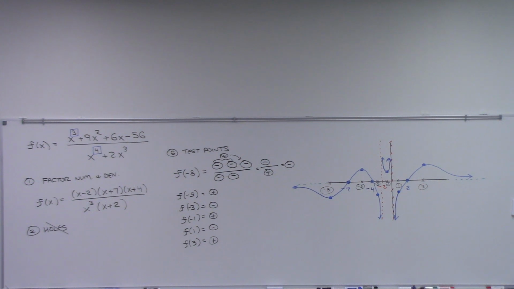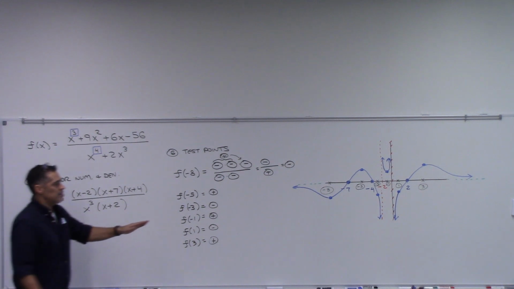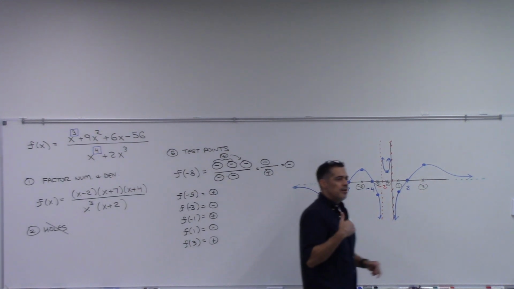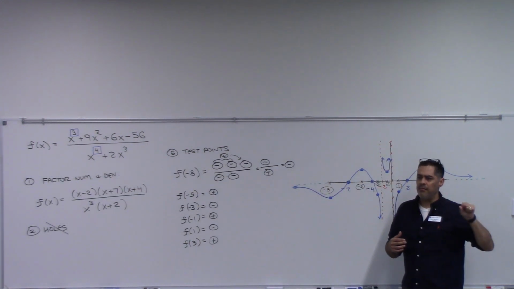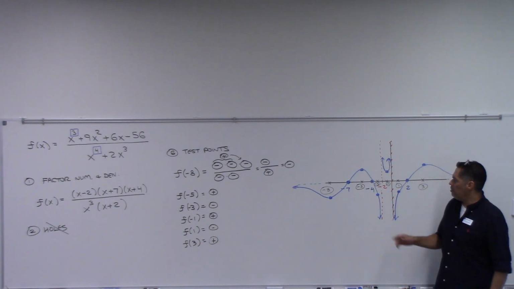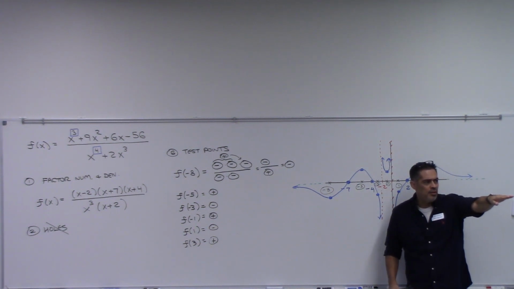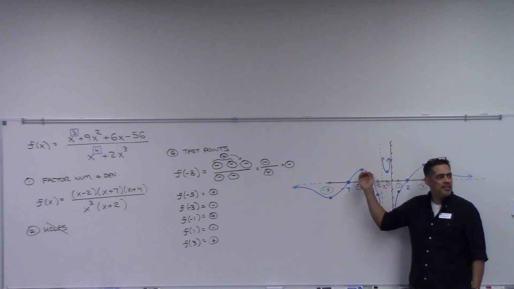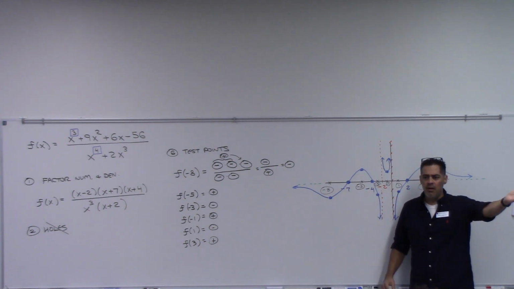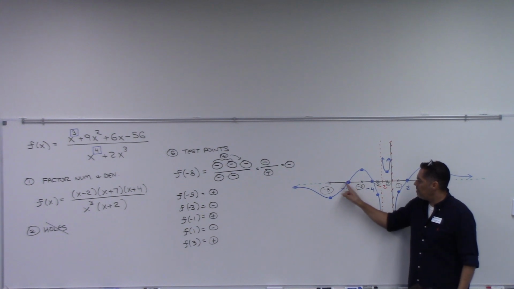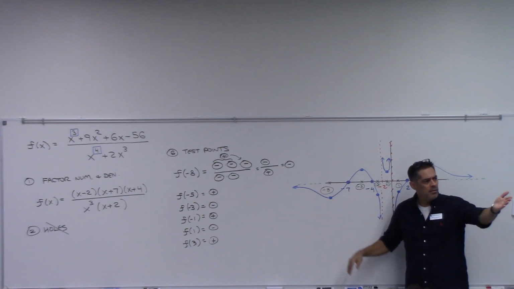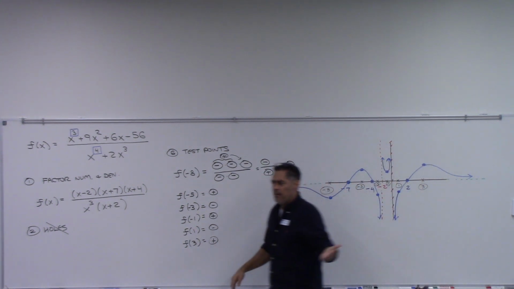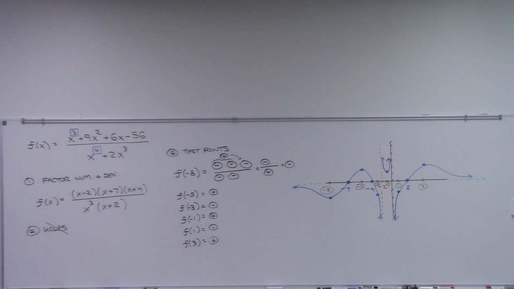You see it there? Now, ours is not perfectly shaped like theirs, right? But I would argue that ours is almost better than that because from that graph, if you look at it, could you tell me that between -7 and 4 you're above the x-axis? No, right? Could you tell me that to the left of -7 you're below? No, it's hard to see, right? Well, then you could zoom in maybe, right?